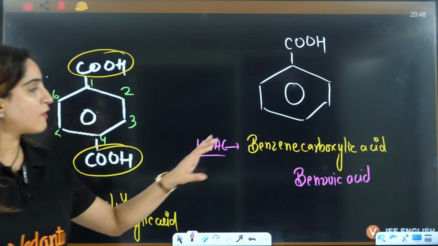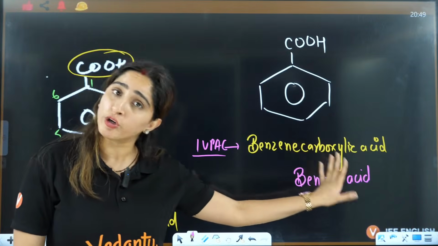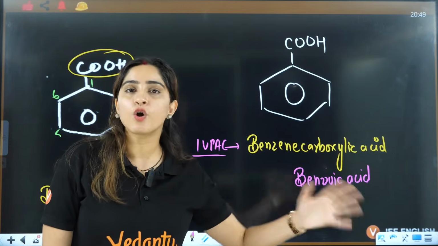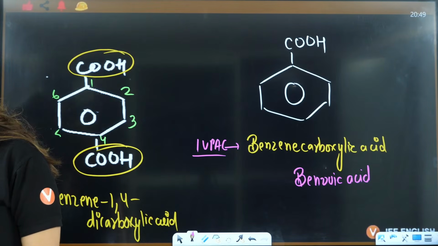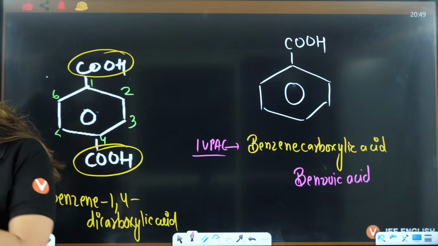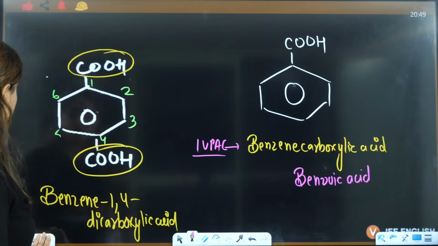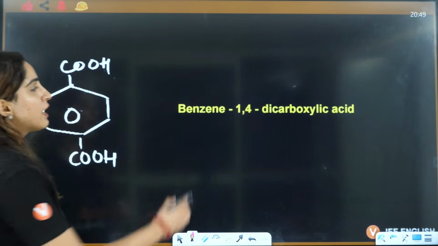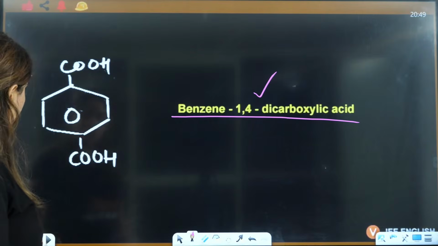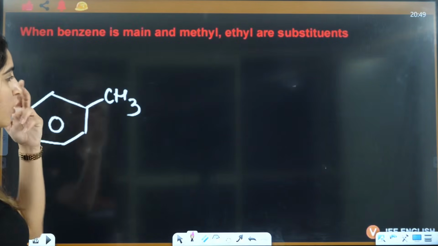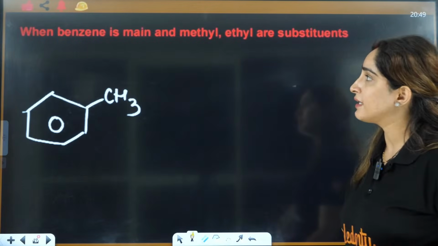Yes, students, that is why I have to write carboxylic. Here also, according to the rules, it should be carboxylic, but it is not famous by that. Yes, everybody. Okay. So it should be benzene 1,4-dicarboxylic acid.